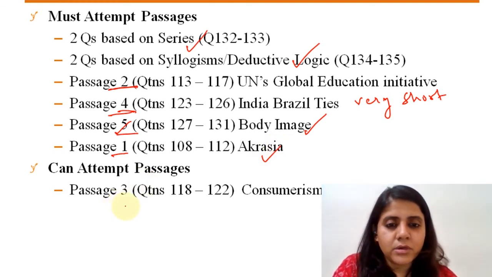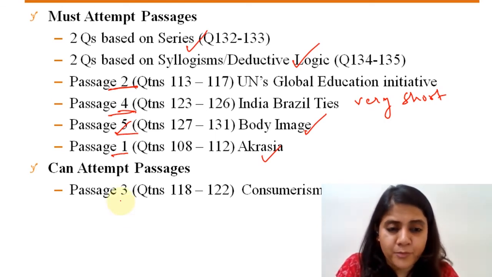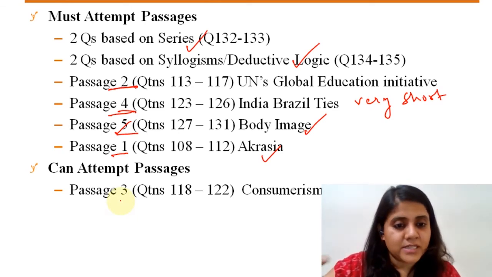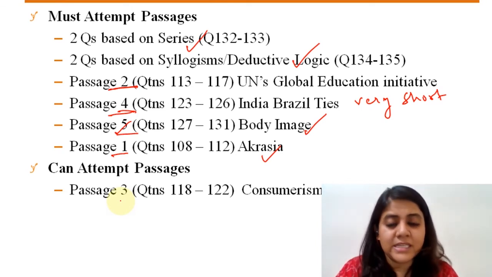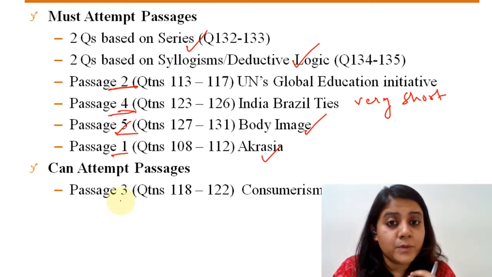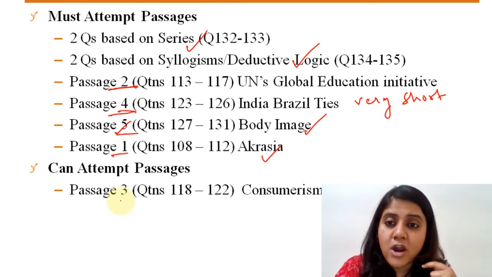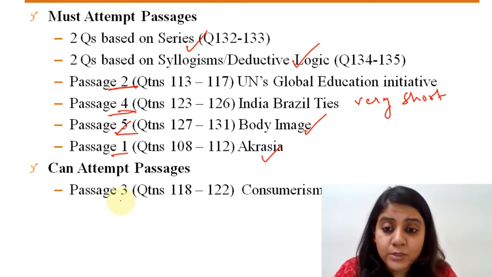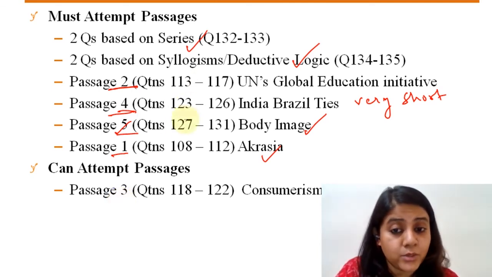Passage 3 was about consumerism and the purchasing habits of luxury goods of people in Europe way back in the 18th century. If you remember, that passage was a little lengthy. Compared to the other passages and compared to what usually happens in logical reasoning, that was definitely a little lengthy, and it needed a lot of thorough reading and understanding. Even the questions were big questions. Options were huge statements, so you had to do a lot of reading and understanding in order to attempt the passage, right?